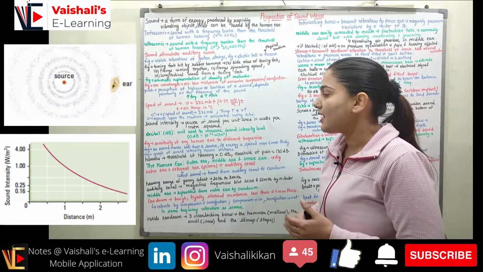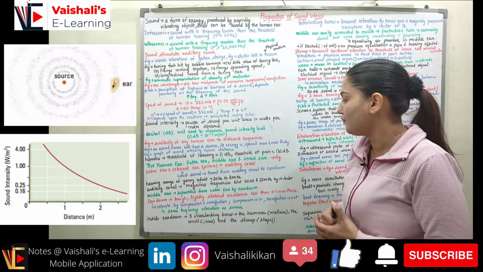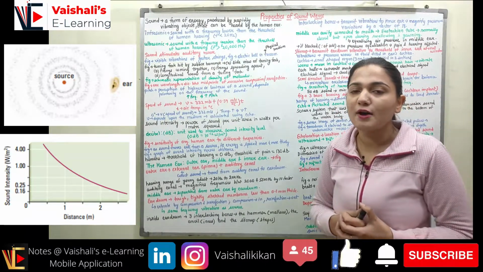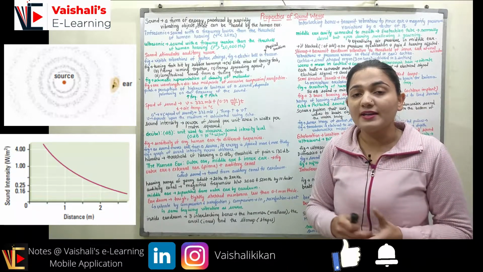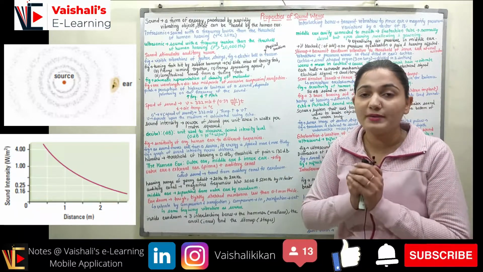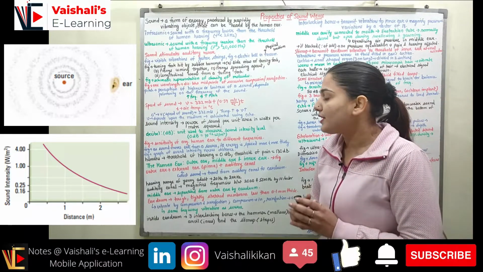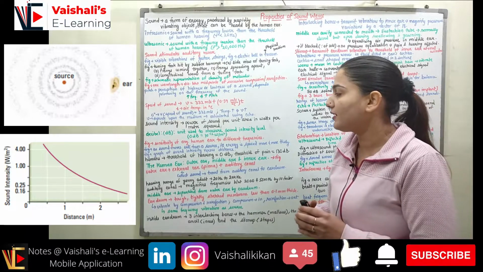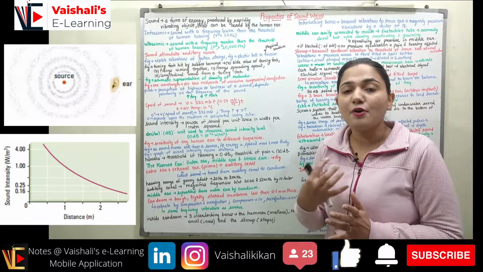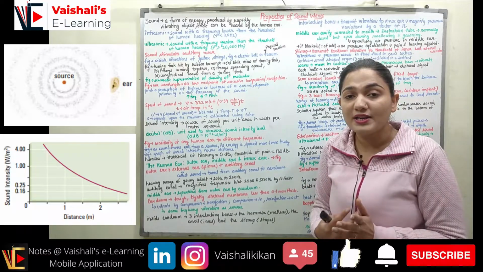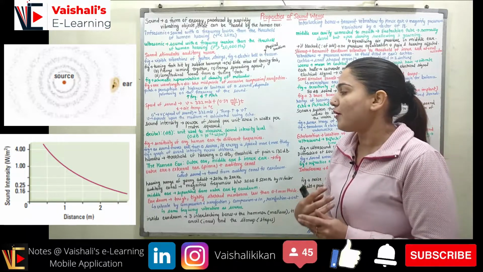We can see as the sound moves out from a source, its energy is spreading more and more thinly. So as the sound is moving away from the source, its energy will be moving in a thin manner, right? If I am near the source, I will have more intensity of the sound. You can see the next figure over here. We have the graph of the sound intensity versus distance, and you can see the sound intensity is decreasing almost exponentially when you are increasing the distance from the source.